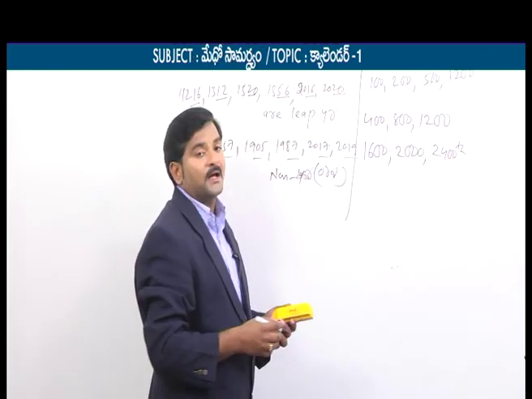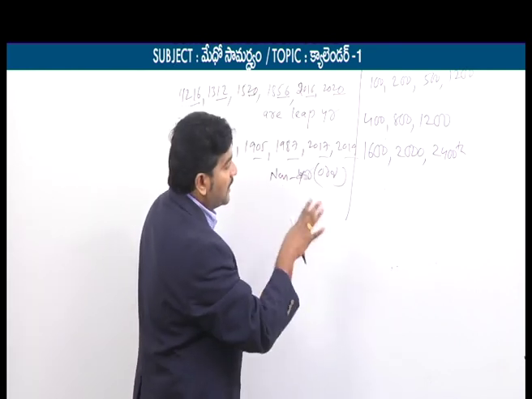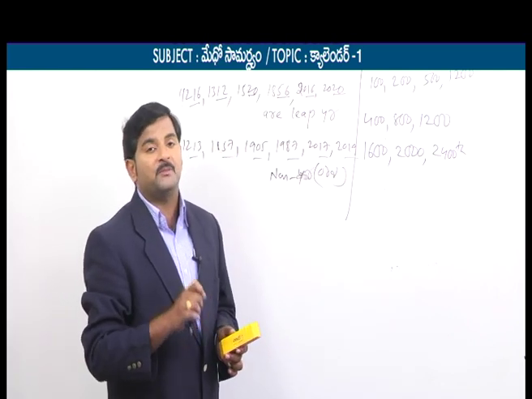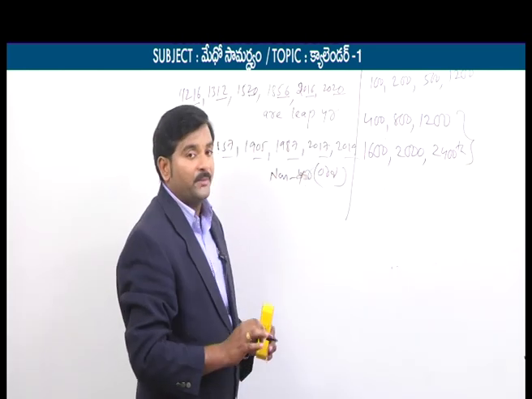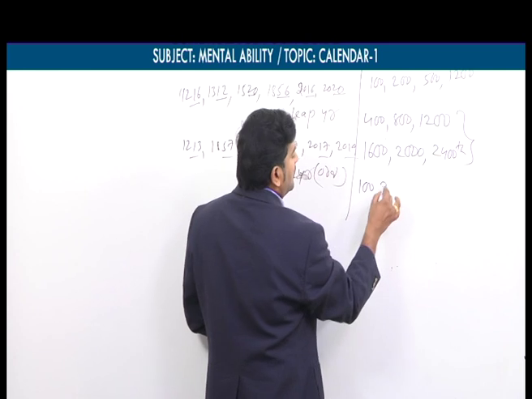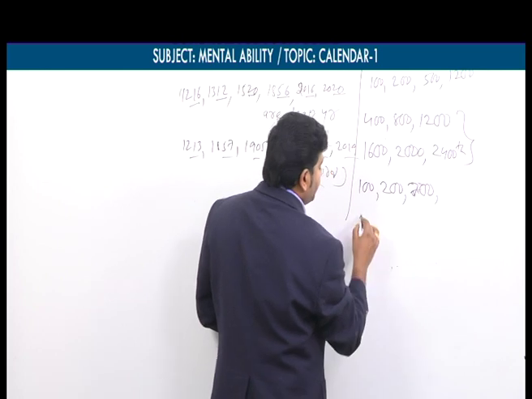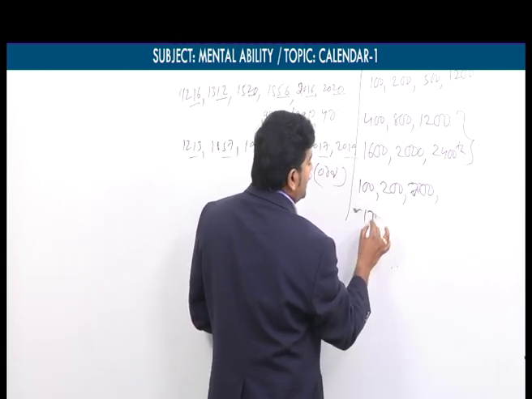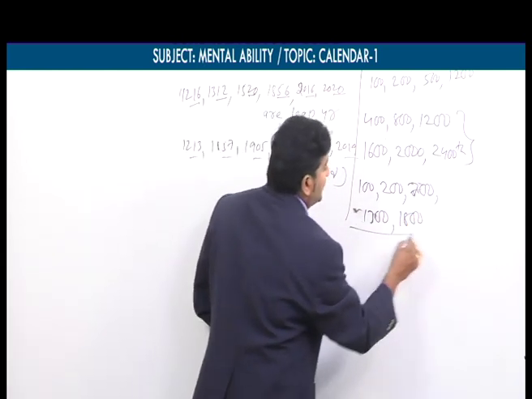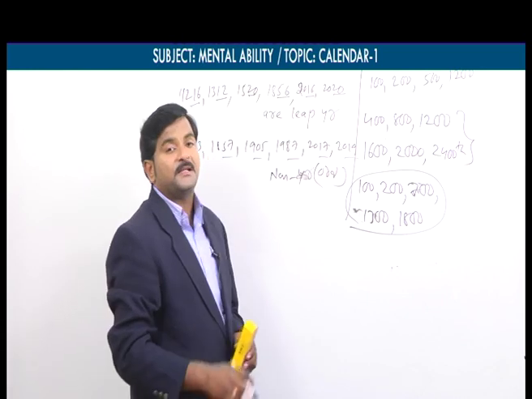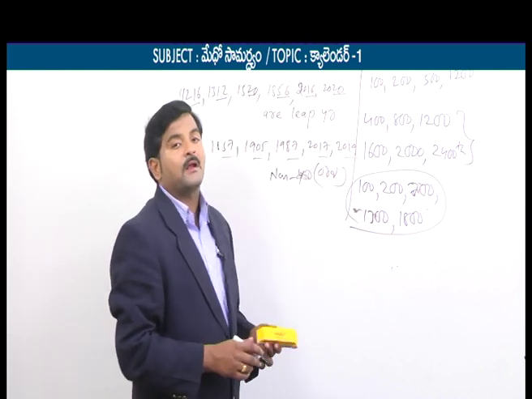All these years are, first of all, century years, and all these century years are exactly divisible by 400. That's why these six century years are said to be leap years. For example, 100, 200, let's say 700, 1200, 1300, 1800. Of course, all these years are century years only, but none of them is exactly divisible by 400. That's why these century years are said to be simply non-leap years.